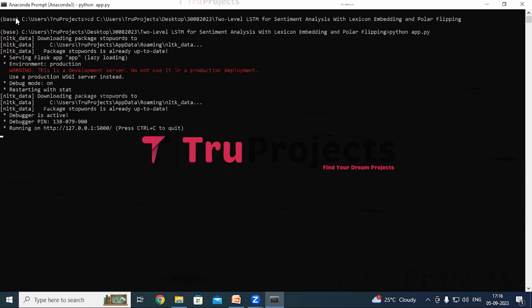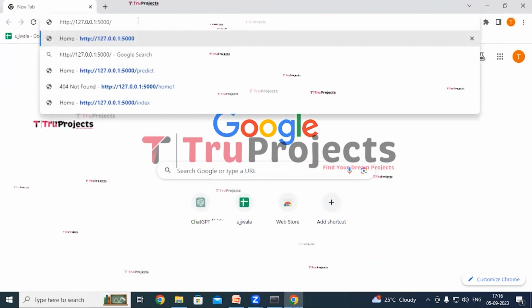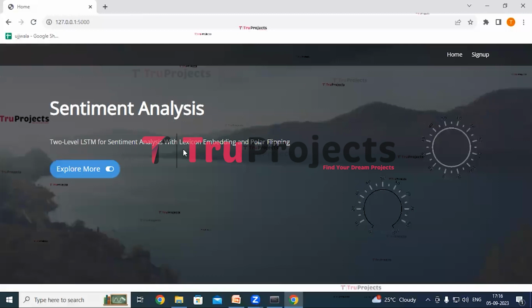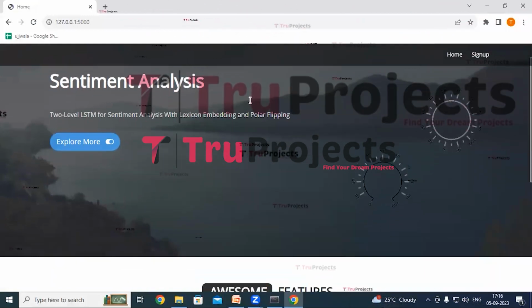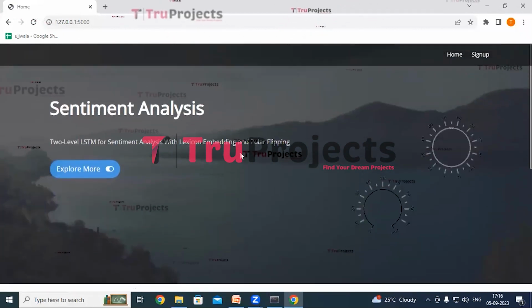After running the app.py file, the Flask framework will host the application locally at the default address and the port unless configured differently. So now copy the local link provided by the framework. I'm copying it and paste it into any web browser. I prefer Chrome. After pasting it, hit the enter button. So the home page of the project has been displayed in the browser. This is the front end built using Flask framework.